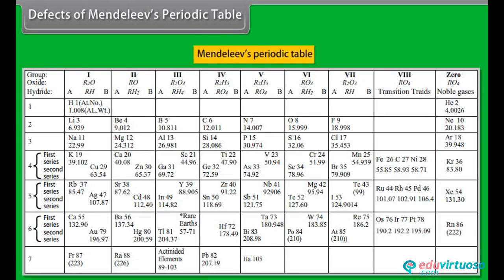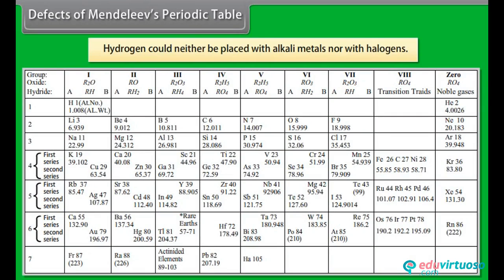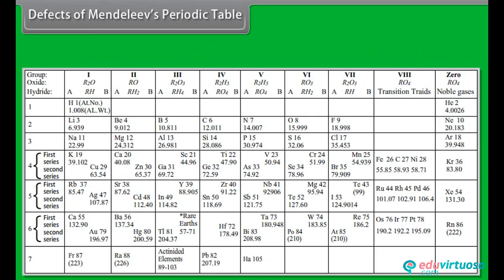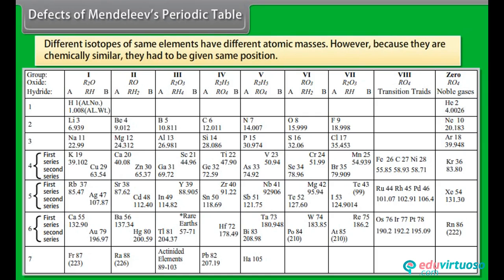Defects of Mendeleev's periodic table. Mendeleev's periodic table had certain defects. They are listed below. Hydrogen could neither be placed with alkali metals nor with halogens, as hydrogen resembles alkali metals as well as halogens. Different isotopes of the same elements have different atomic masses. This needed to be taken into consideration, and each one of them should be given a different position in the periodic table. However, because they are chemically similar, they had to be given the same position.